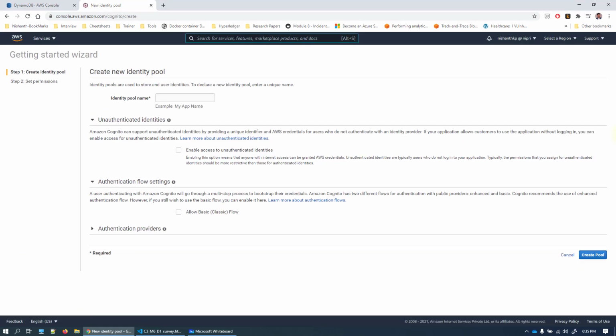Let's create an identity pool name. With this pool, you're going to integrate this application. Every specific application will have a different identity pool. My application is going to be a survey result, so I am going to create the pool name as my survey identity pool. That's better. As it's going to be a survey, I don't need any authentication, so I am going to enable access to unauthenticated identities and create the pool.